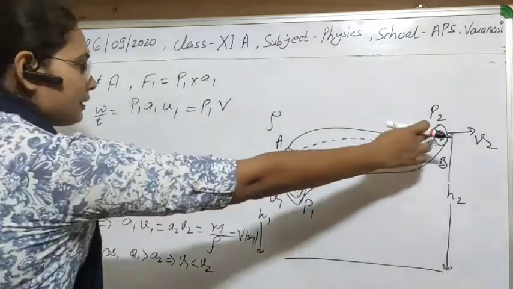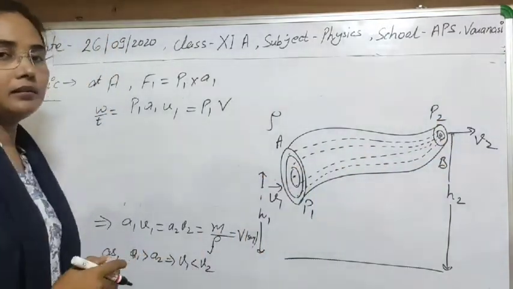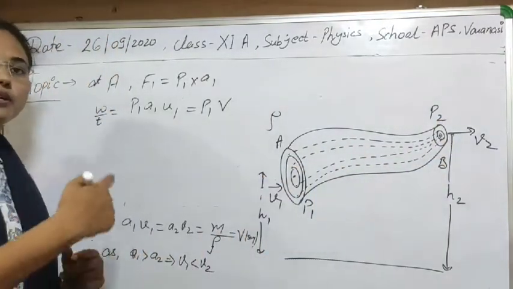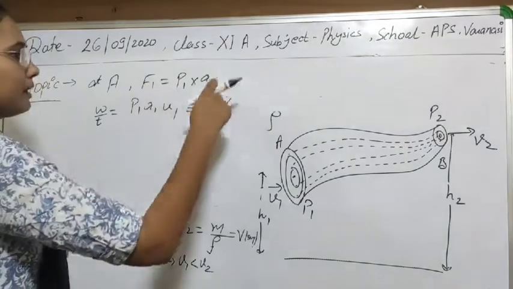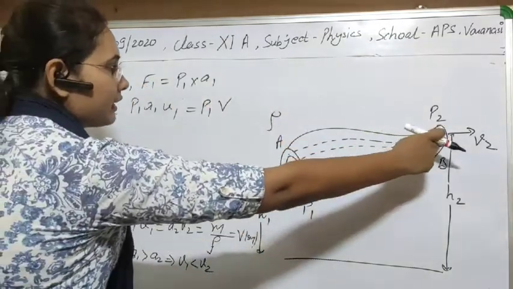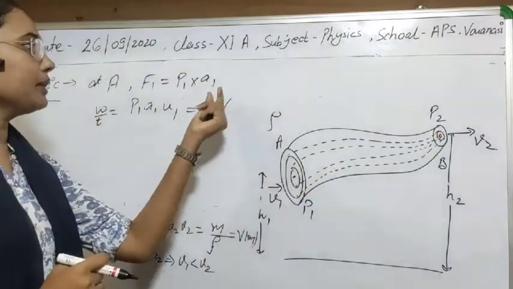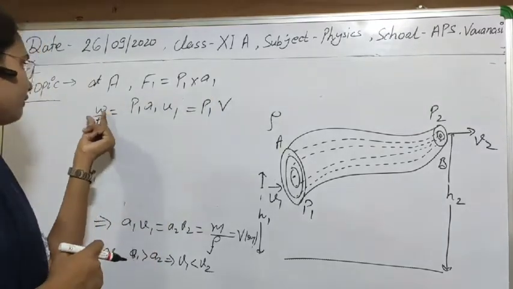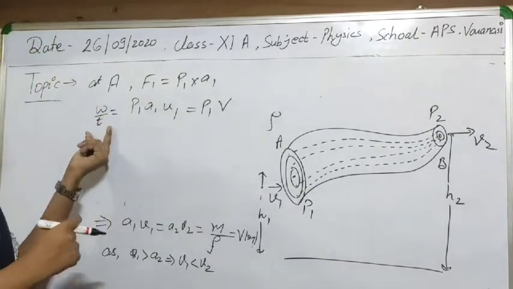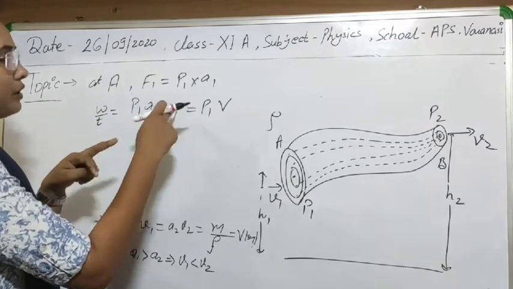Clear? Similarly, at point B we can calculate the work done per second. In the similar manner, we calculate F2 here, that will be P2 into A2. And if we calculate work done per unit time, it will be P2 A2 into v2.